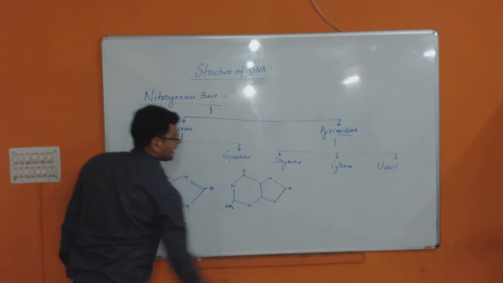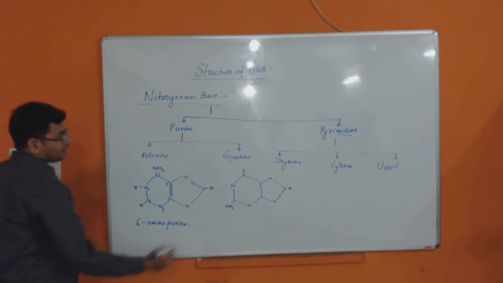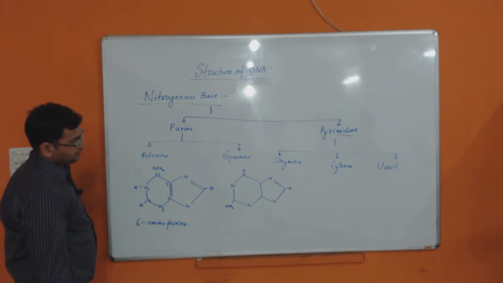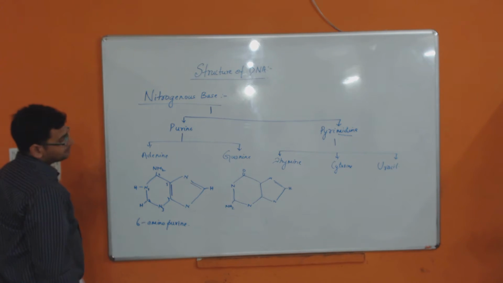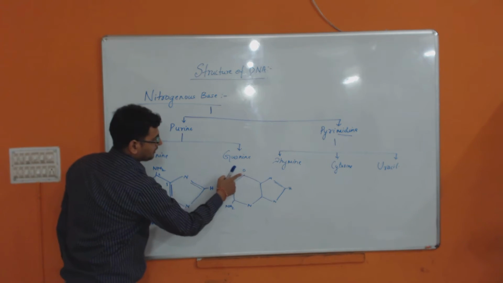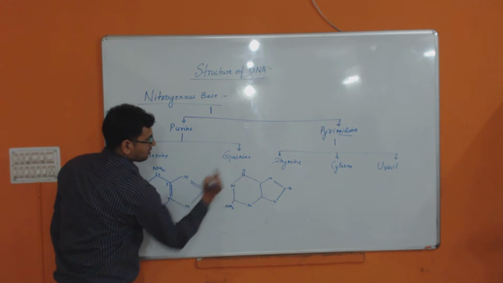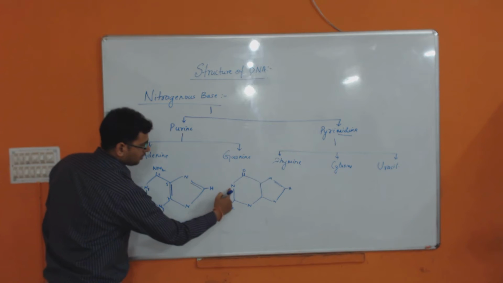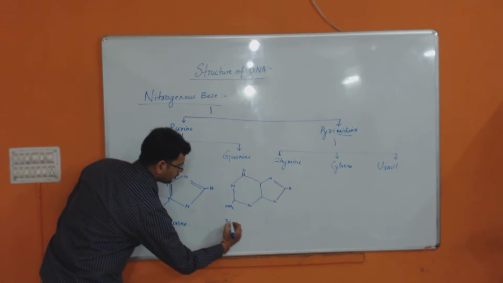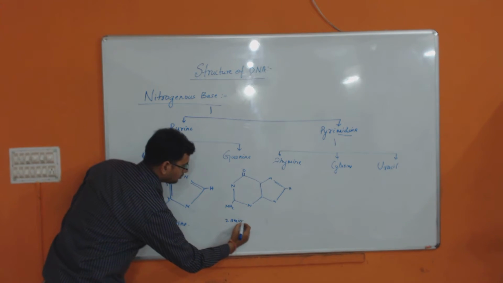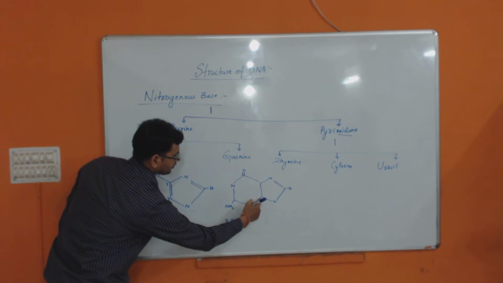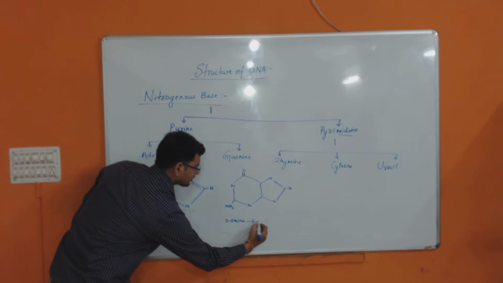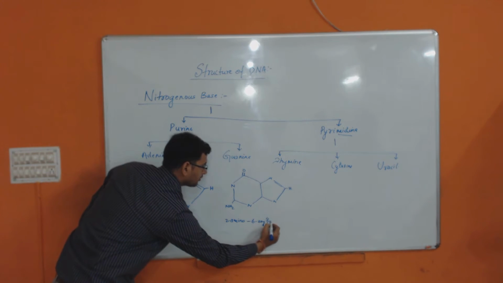Everything else is as it is. The double bond will be here. This is your oxygen double bond, amino, oxy group. That's why it is called 2-amino 6-oxy purine.